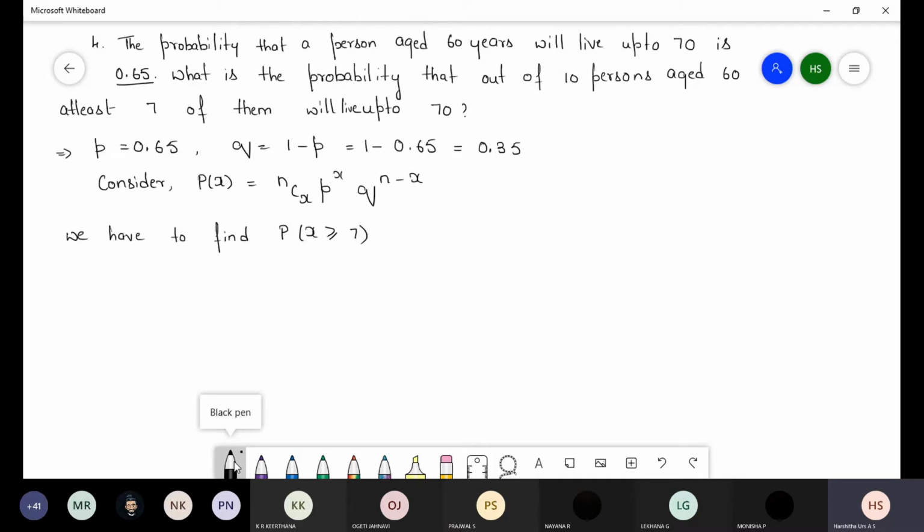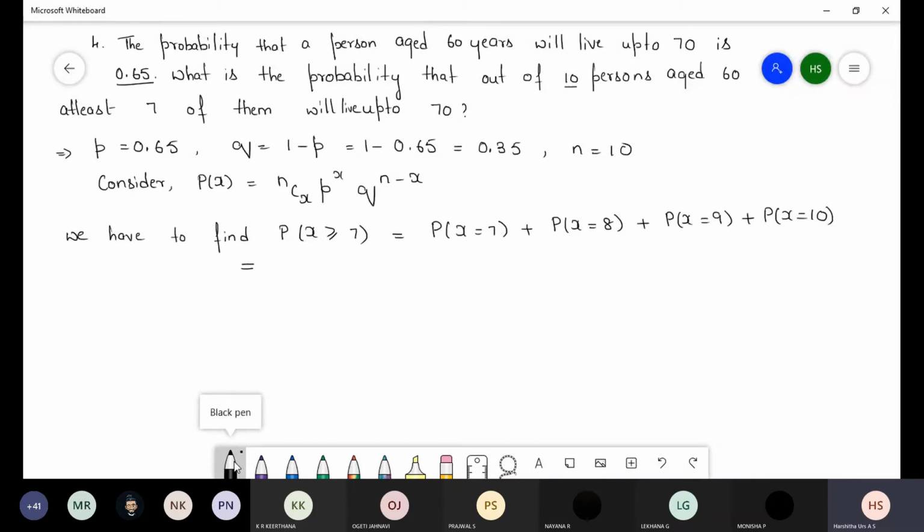Here n is equal to 10. So P of x greater than or equal to 7 is P of x equal to 7 plus P of x equal to 8, plus P of x equal to 9, plus P of x equal to 10. Either way, we get the same answer.